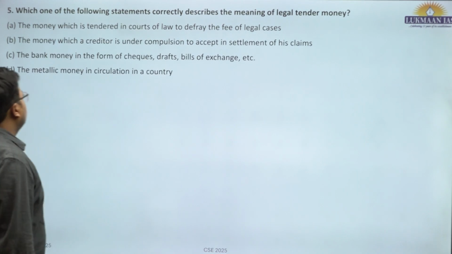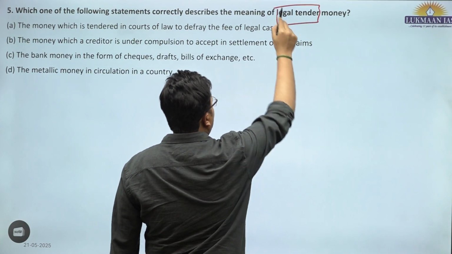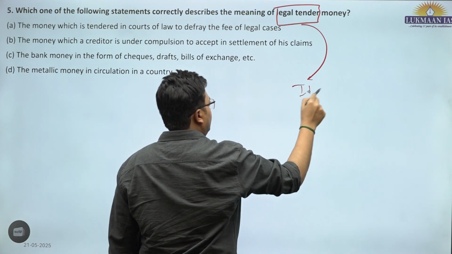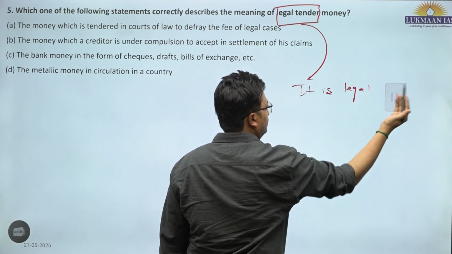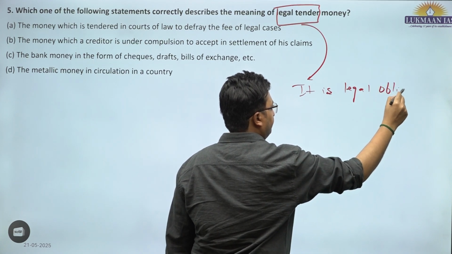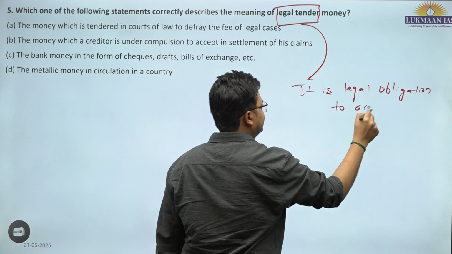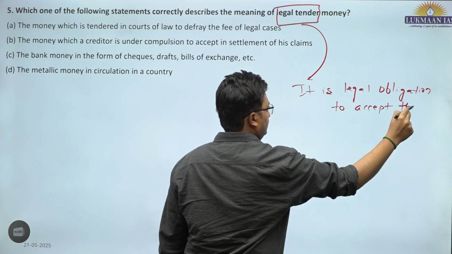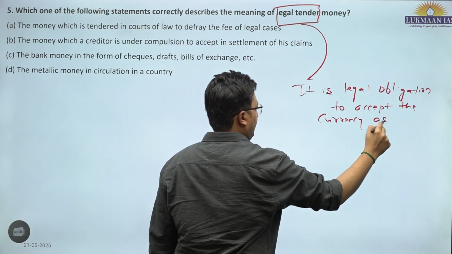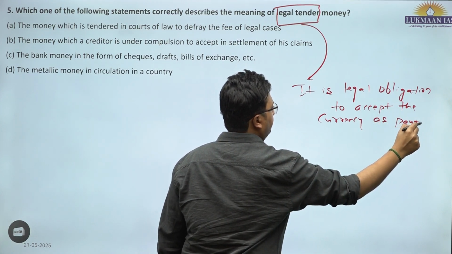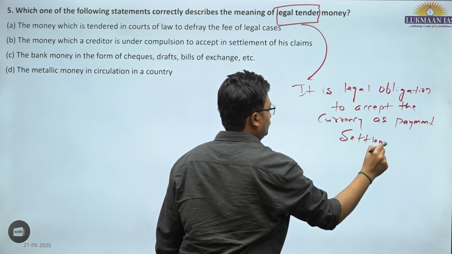Fifth, which of the following statements correctly describes the meaning of legal tender? Legal tender means it is a legal obligation to accept the currency as payment settlement. No one can deny it.